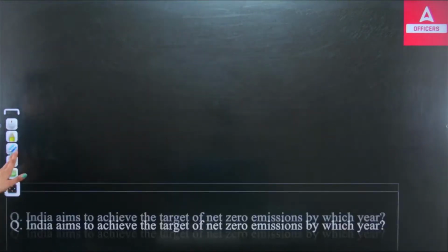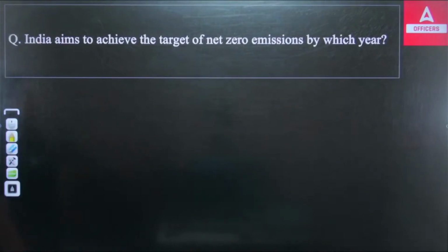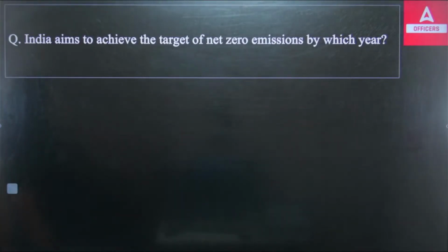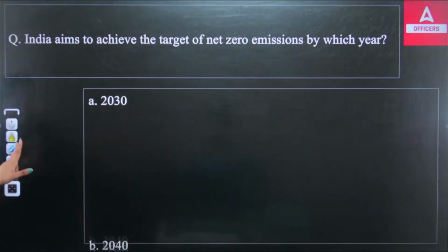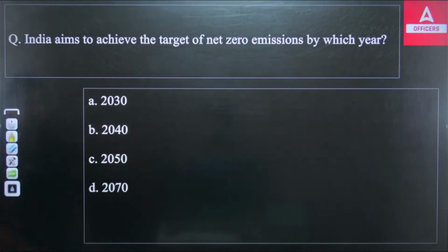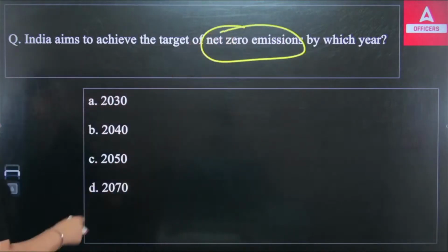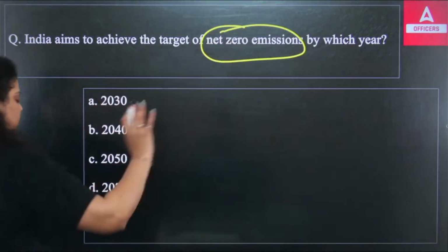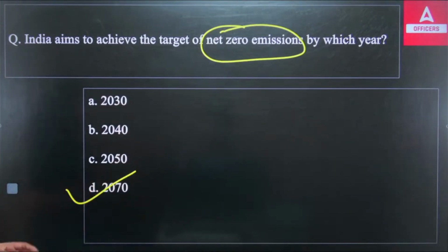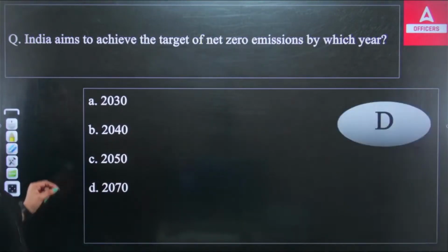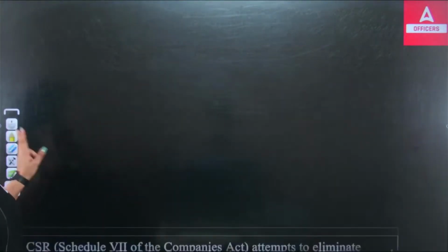Okay. Next we have: India aims to achieve the target of net zero emission by which year? Is it 2030, 2040, 2050, 2070? It's very obvious that achieving the net zero emission target is not very easy. It is going to take comparatively more time. So the right answer is 2070. By the year 2070, India is trying to achieve the target of net zero emission. Okay, so the right answer is 2070.